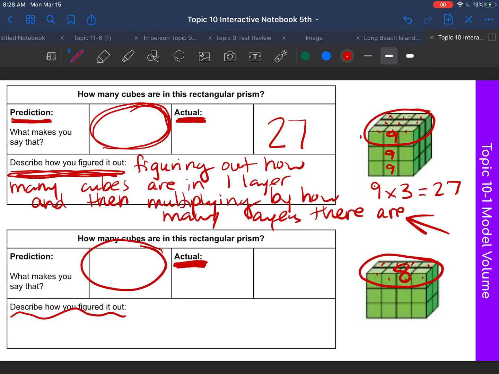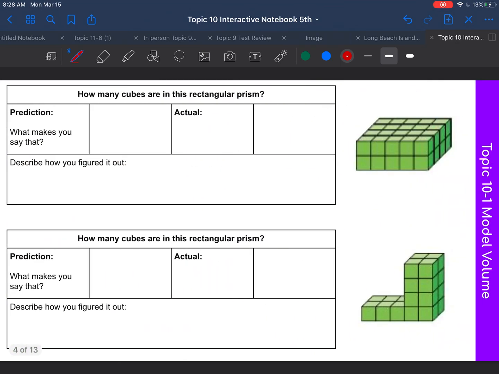There's 8 in this top layer, meaning that the next layer has 8, and this next layer has 8. So 8 times 3 is 24. So there's 24 actual cubes in that. Let's look at 2 more examples.